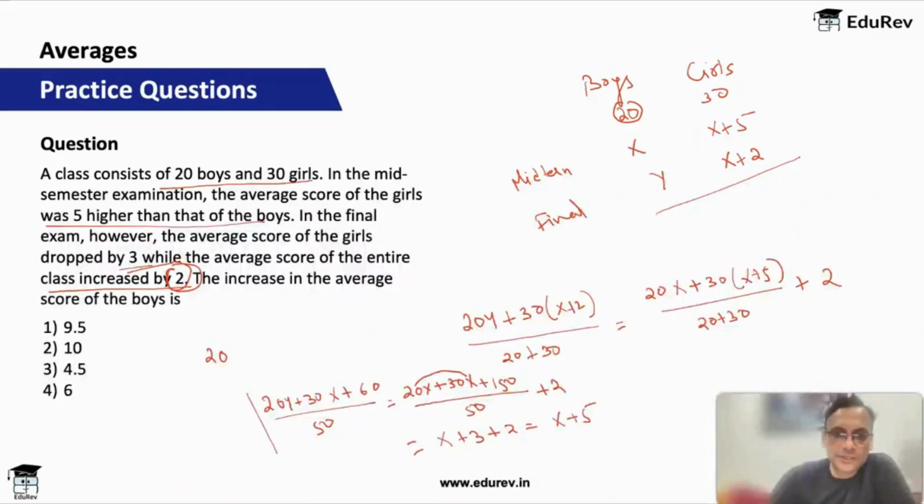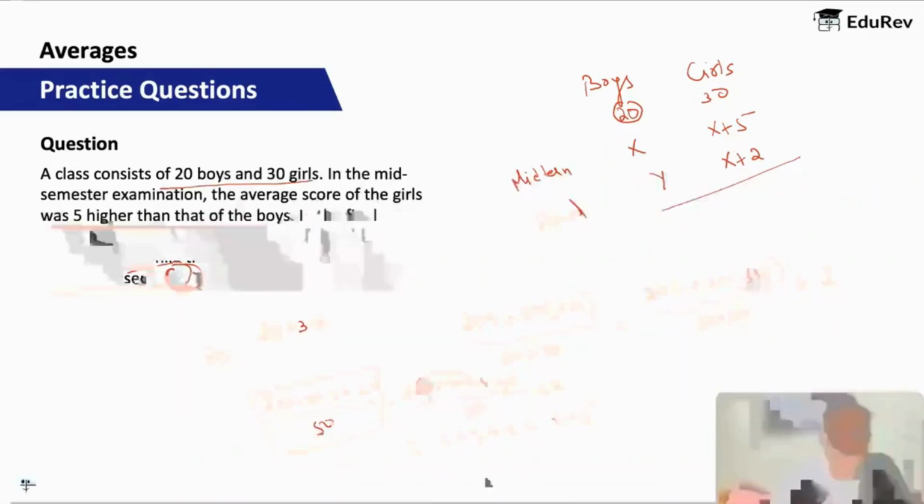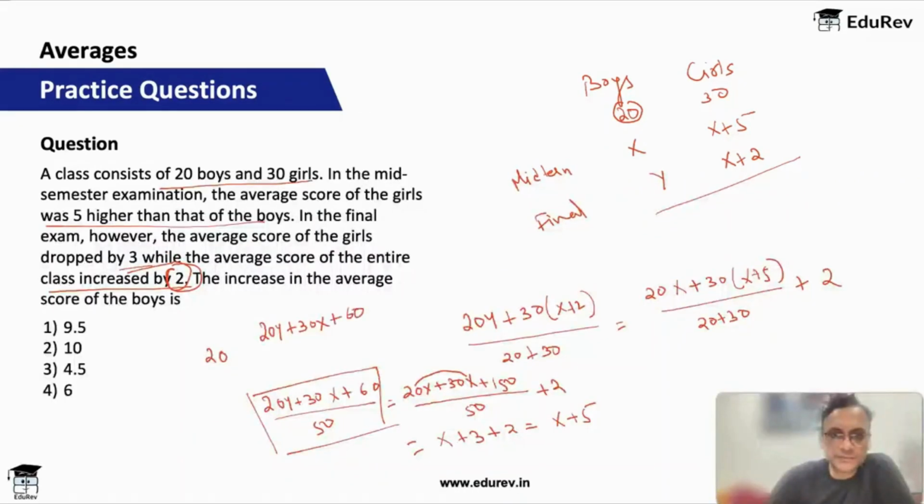Okay, so this is equal to x plus 5. If you cross multiply, you will get 20y plus 30x plus 60 is equal to 50x plus 250. Okay, so that will give you 20y is equal to 20x plus 250.